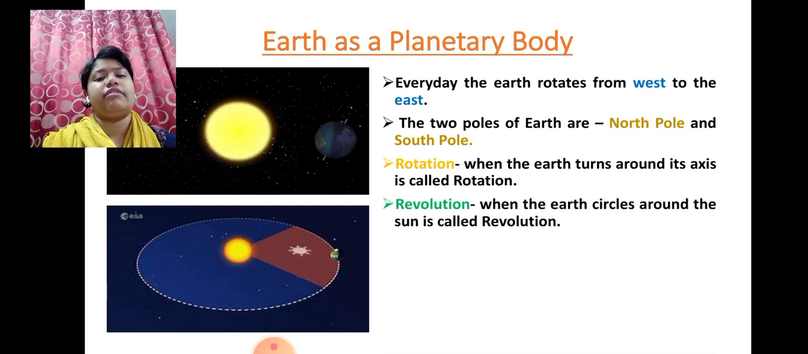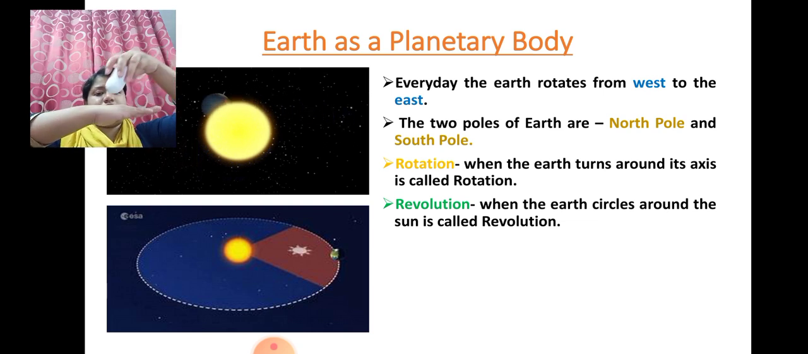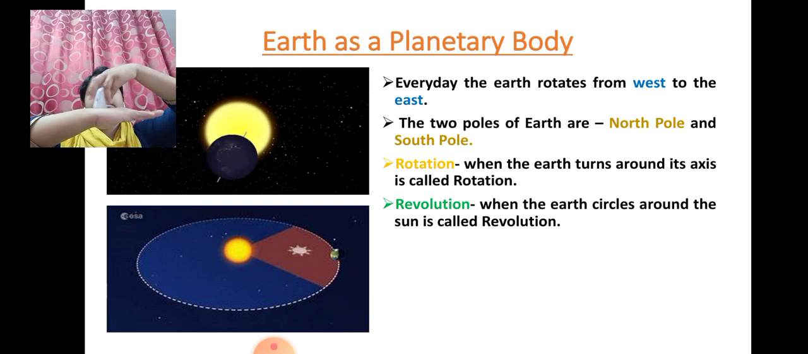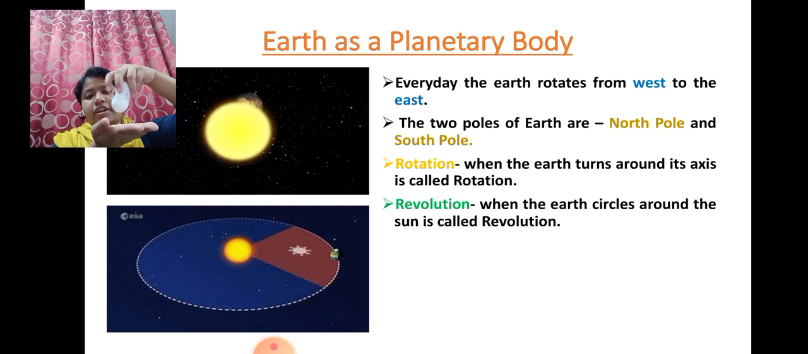And revolution. Rotation is something rotating on itself. Revolution is movement around the sun, like this. It is moving around the sun, and that is revolution, while rotating on itself is rotation. You can see this is an axis, and it is rotating around it. So this is revolution, and rotation is rotating on itself.